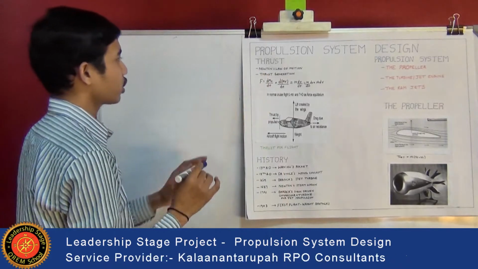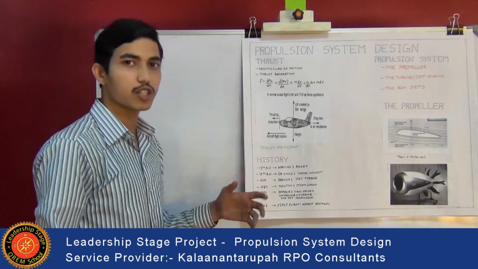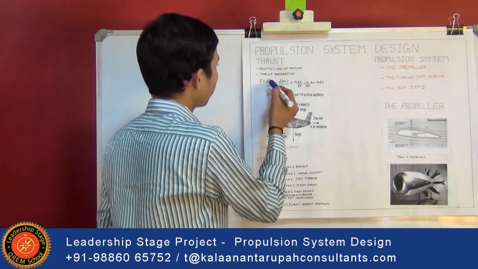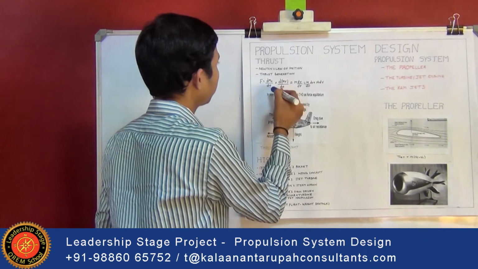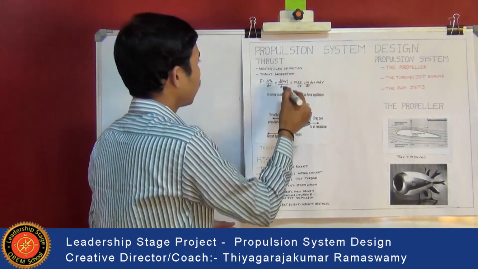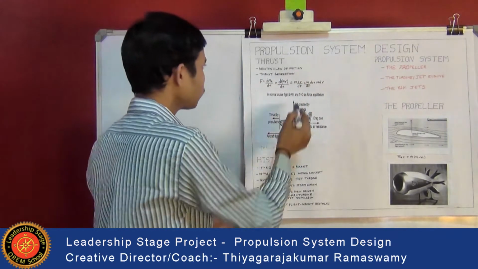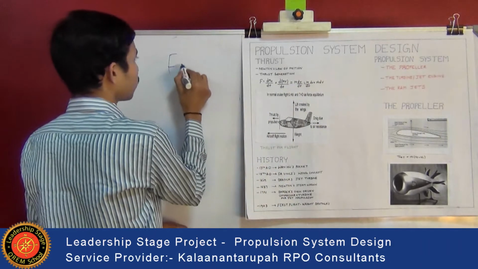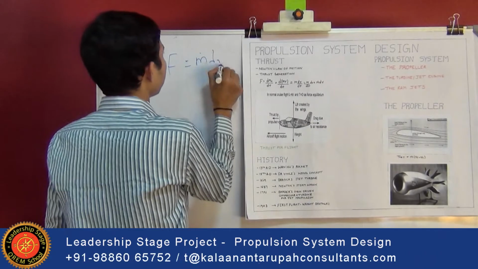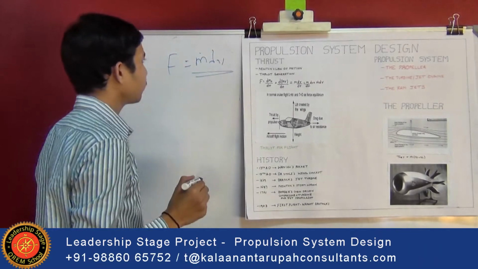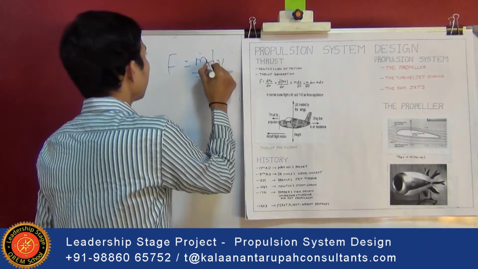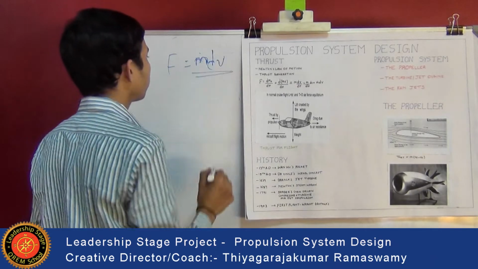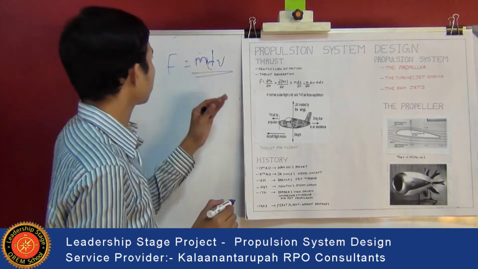The general thrust equation is created due to the change in velocity with respect to the mass flow. This can be derived from F is equal to d(mv) divided by dt, the differential of mv. When you differentiate it, we finally get the general thrust equation, F is equal to m dot into dv, where dv is the change in velocity and m dot is the mass flow rate of the air. So thrust is generated by a change in velocity with respect to the mass flow rate.